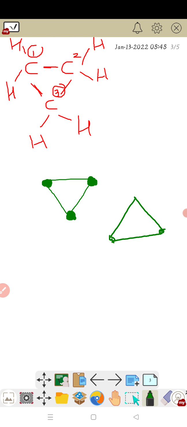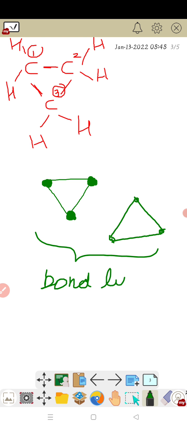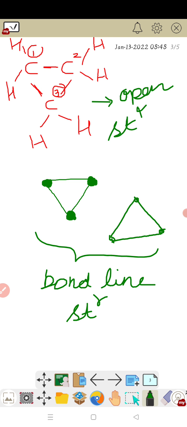This one is also a cyclic hydrocarbon structure, and it is called the bond line structure. These are the bond line structures, and this one is the open structure.